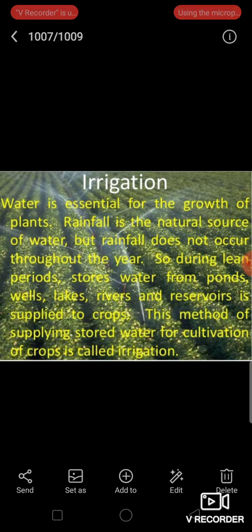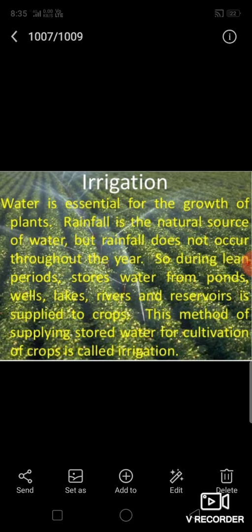Now, irrigation or means of irrigation. At places where rainwater is not adequately available, agriculture is practiced by using different methods of irrigation. Hence, through irrigation, the area of arable land can be increased. So, that means water is very essential for the growth of plants or crops.